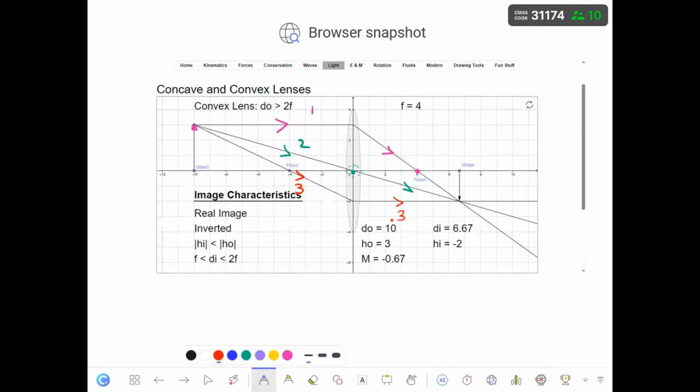Number 1, parallel, passes from the focal point; passes from the center without any refraction. Again, we know the refraction happened, but what appears is that there is no refraction. The incident ray that passes from the focal point, the refracted line will be parallel to the principal line. When I say parallel, it means parallel to the principal line. What is the principal line? This is the principal line. Good.